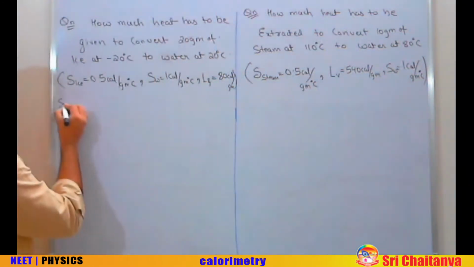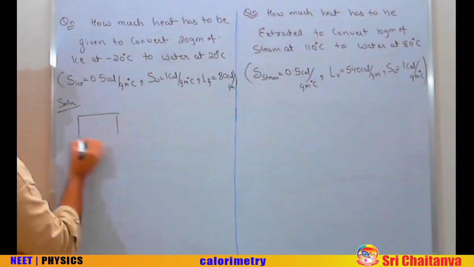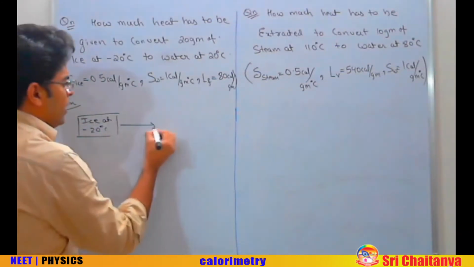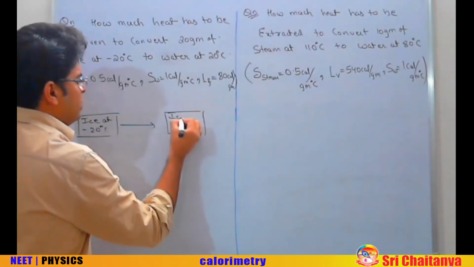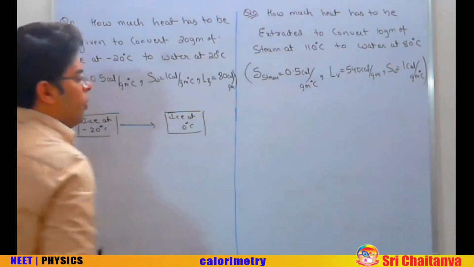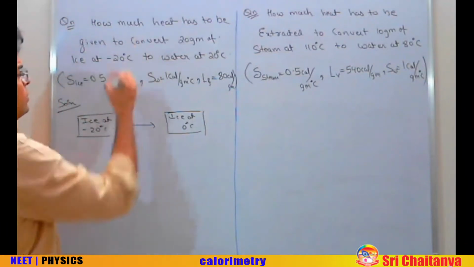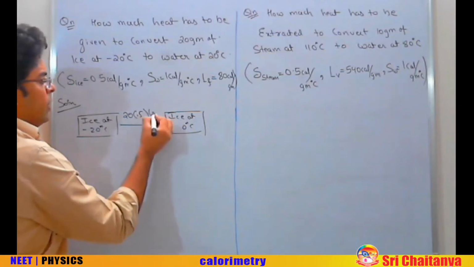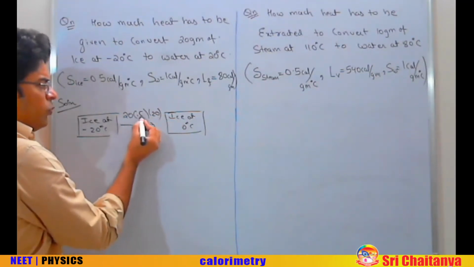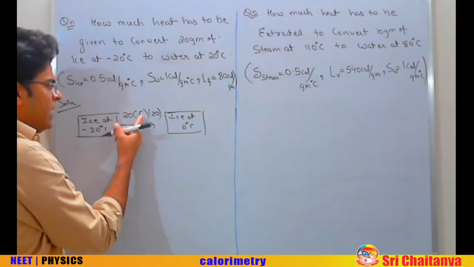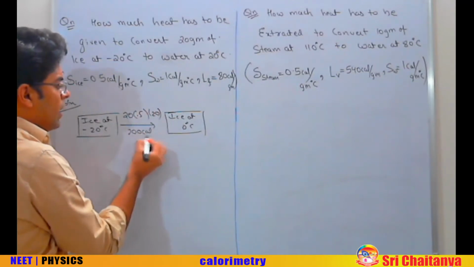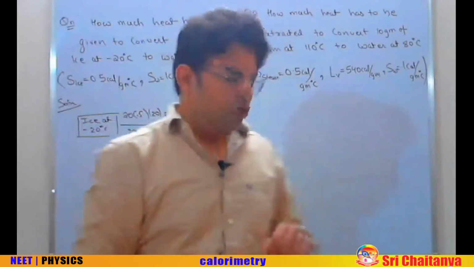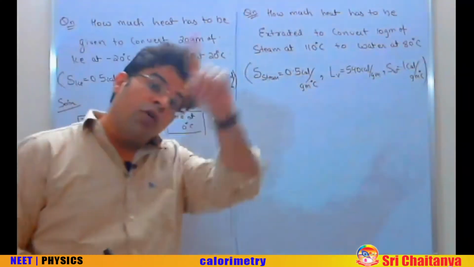So solution. Think that initially you have got ice at minus 20 degrees centigrade. To convert it from ice at minus 20 to ice at 0, you have to give how much heat? m s delta T. Mass of substance 20. Specific heat of ice 0.5. Temperature rise here 20. So first 20 into 0.5 into 20, 20 into 0.5 becomes 10, 10 into 20 becomes 200. So first 200 calorie of heat will be utilized to increase the temperature of ice from minus 20 to 0. Our mission is to take it to water at 20.